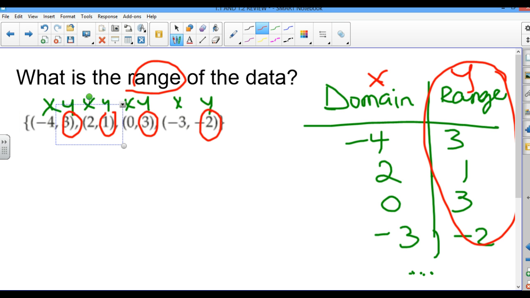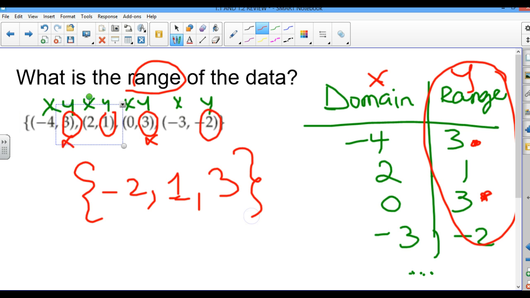And that's it. To put it in order, remember everything needs to be in order, it's going to look like this. The smallest here would be -2, then 1, and 3. Because the 3 repeats, we didn't have to write it 2 times, and we're done. So it will be -2, 1, 3. If they wanted the domain, then we would give them that one, but since they want the range, we give these. Hopefully this refreshes your memory.